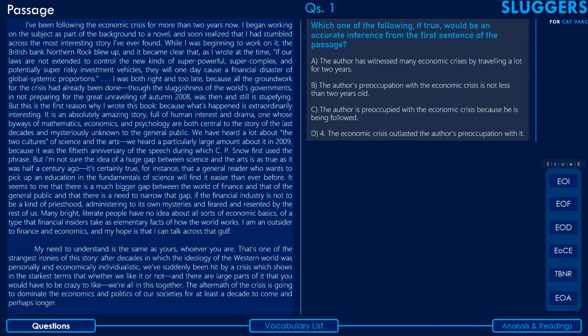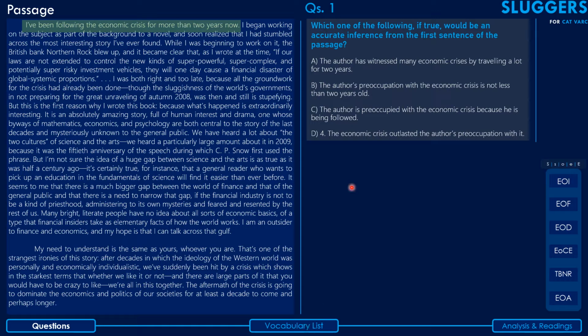Let's start with the first question. It says, which of the following, if true, would be an accurate inference from the first sentence of the passage? The question itself has pinpointed the point of reference very precisely: the first sentence of the passage, which goes like, I've been following the economic crisis for more than 2 years now. We'll keep this in mind, and then let's assess the options one by one.